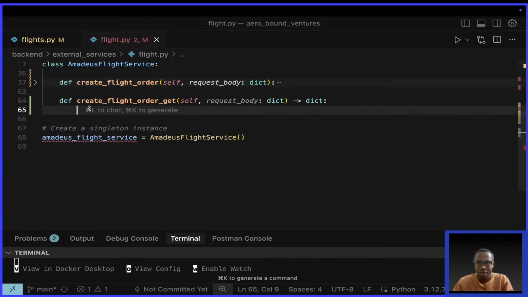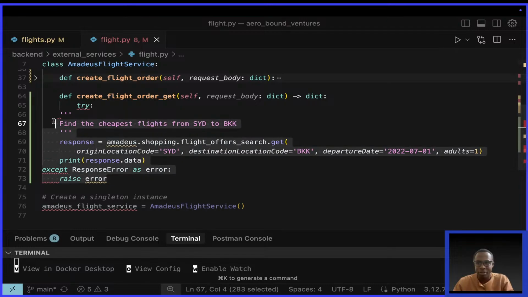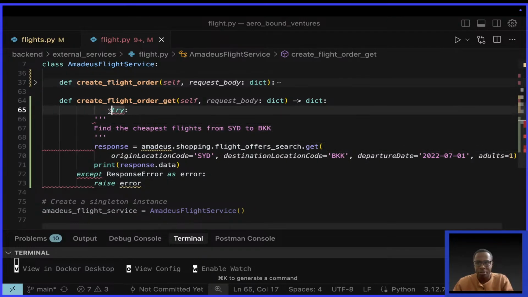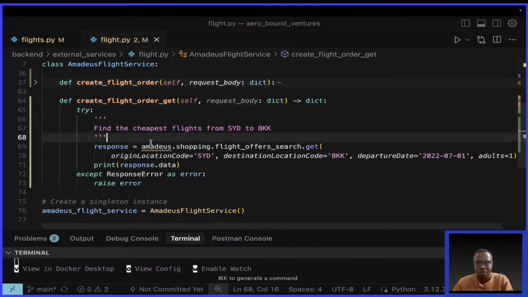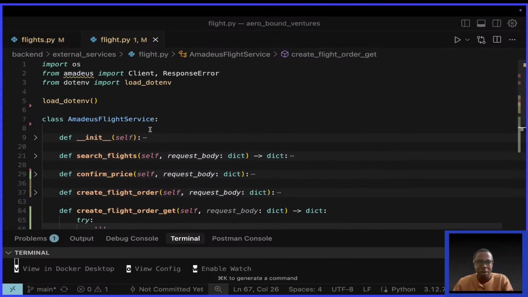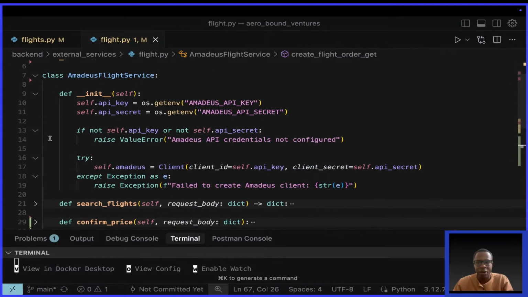Coming here, I paste, okay. So I have to just simply indent this correctly, bring it here, okay, like that. So here is supposed to be self.amadeus. Why self.amadeus? Just to remind you, we have it here in our init method.